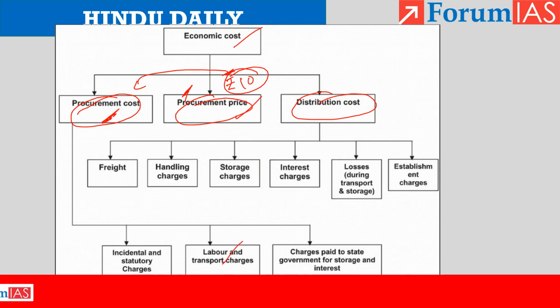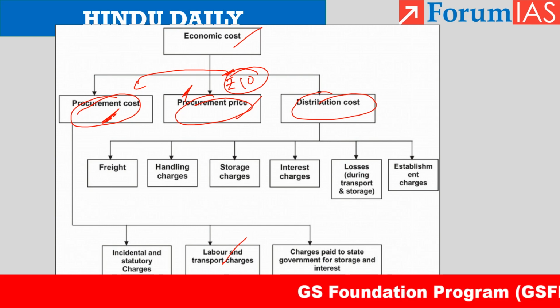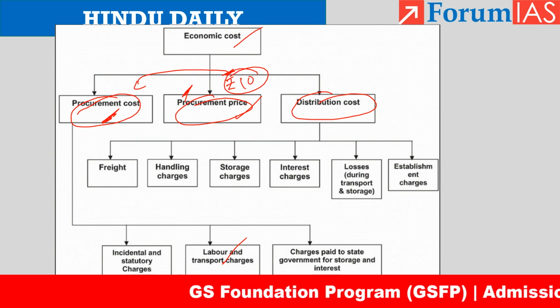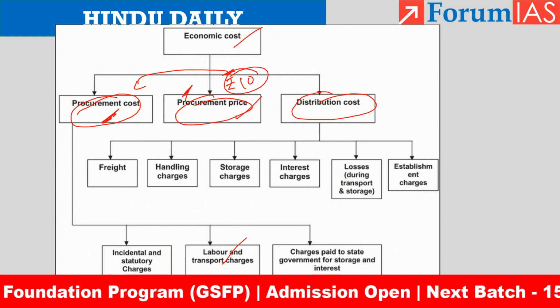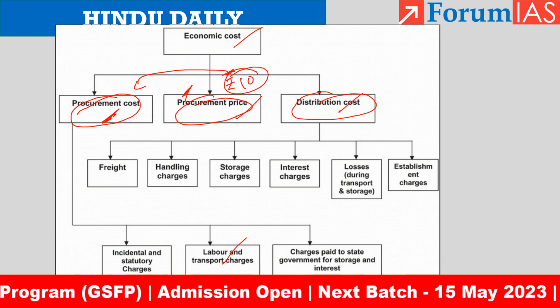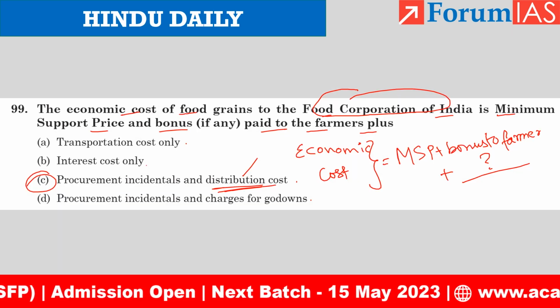So we have the labor and transport charges. We go to the farmer, someone is needed to carry the sacks of rice from the farmer to the truck of the Food Corporation of India. So these things are coming under the procurement cost. Then we have the distribution cost. So that is why the answer is C.